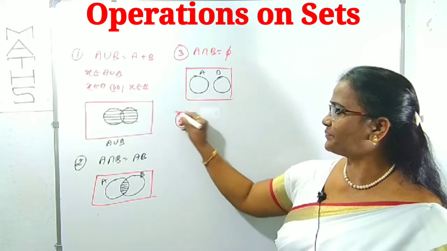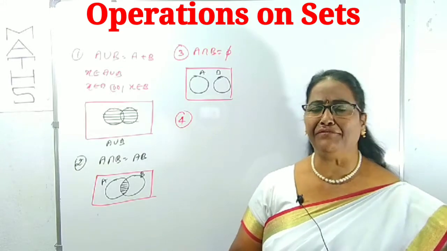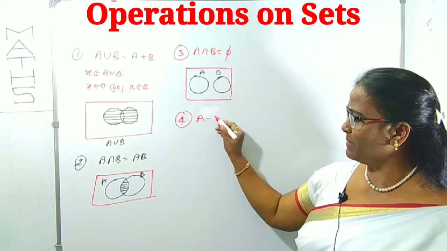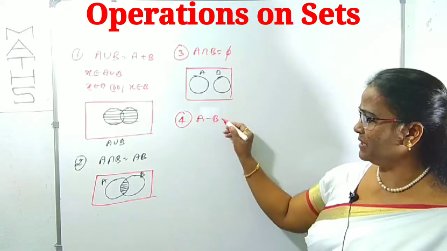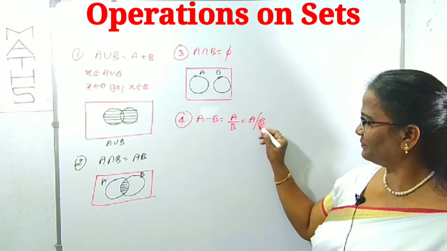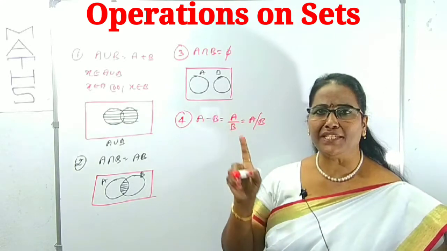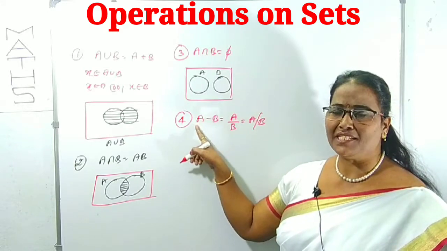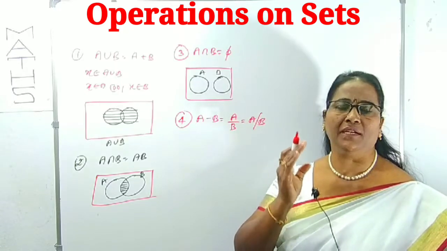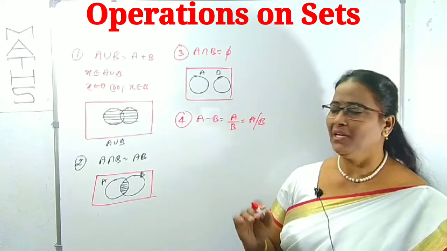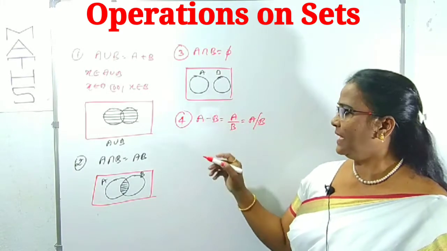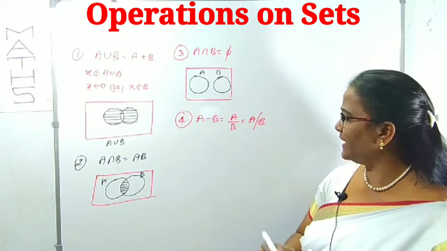Next, we can observe the difference of two sets. It's very, very important. Suppose A and B are two sets. The difference of them, you know very well, is minus. We can indicate A minus B, it can also be indicated as A by B or A slash B. In A minus B, the meaning is the elements which are in A but not in B. We have to subtract B from A, which means we have to eliminate the elements of B which are in A. Indirectly, A minus B means the elements which are in A but not in B. It is the meaning of this Venn diagram. How can you take?